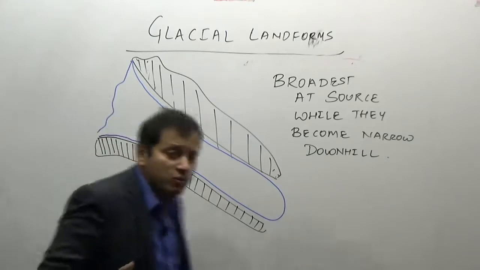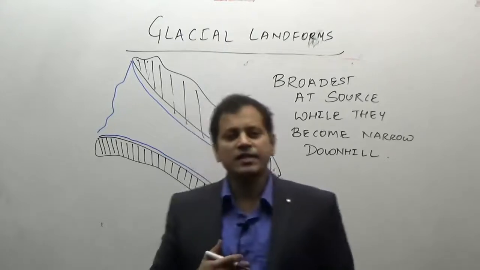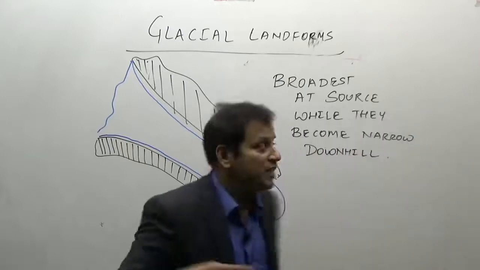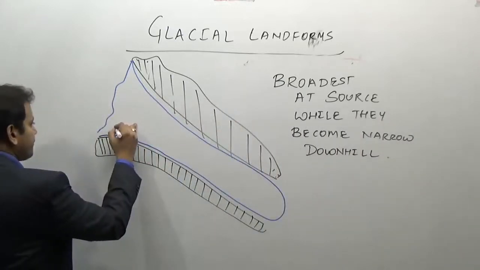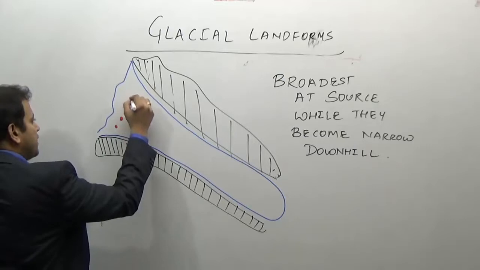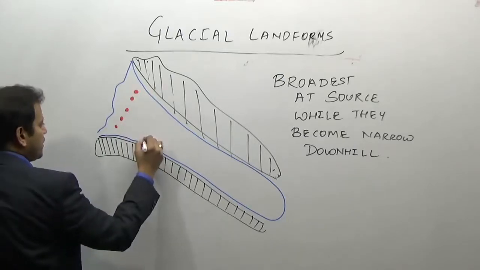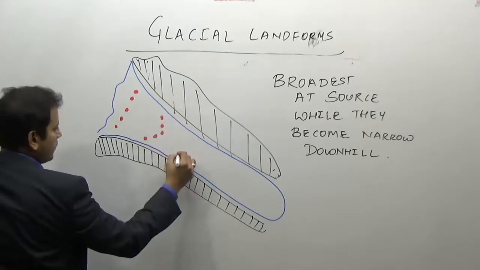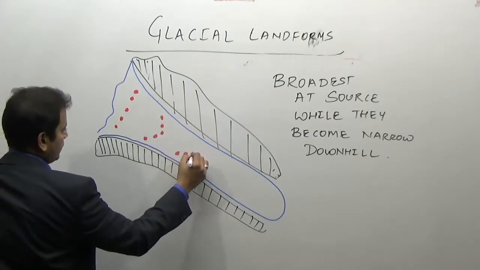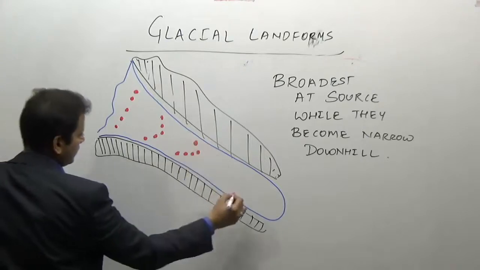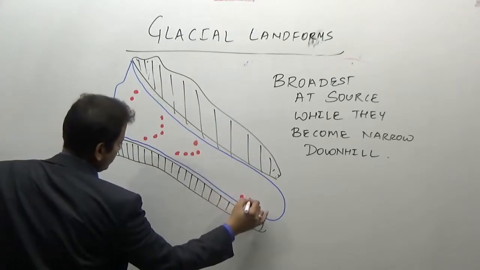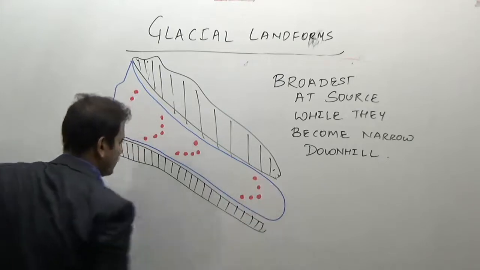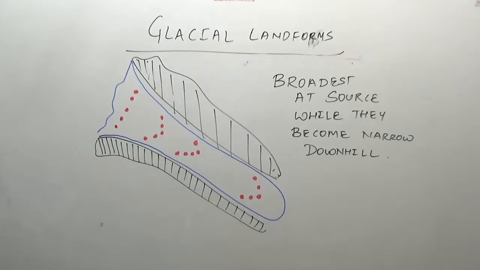Now, how is the movement of a glacier? Can I say why it becomes tongue shaped? If you plant poles in the glacier at the source, we will see the movement of the sticks becomes somewhat like this.